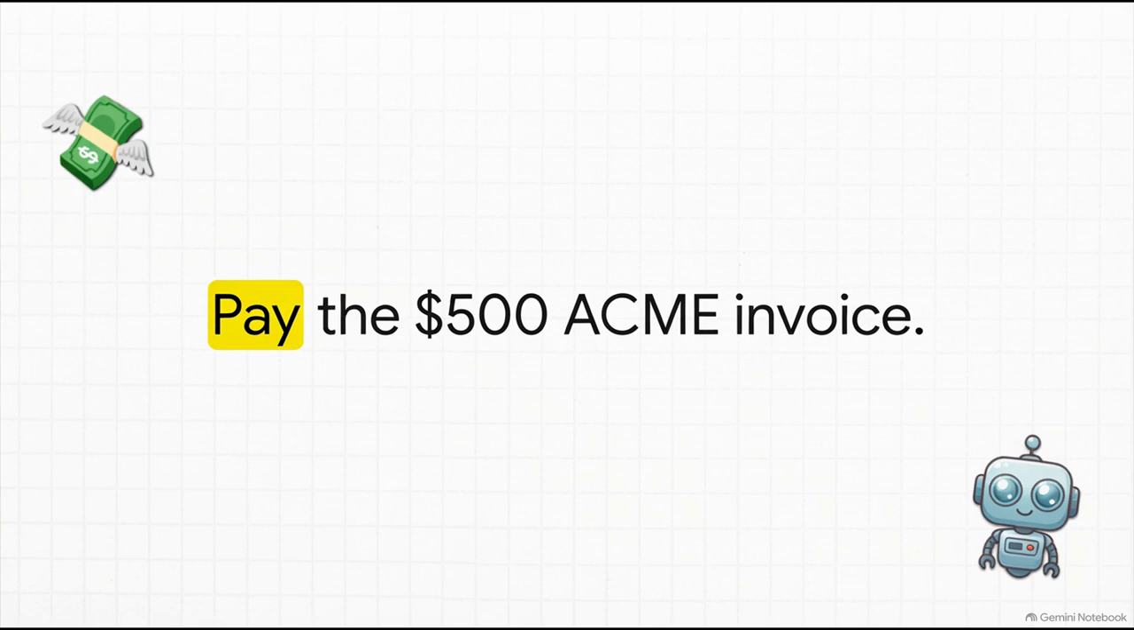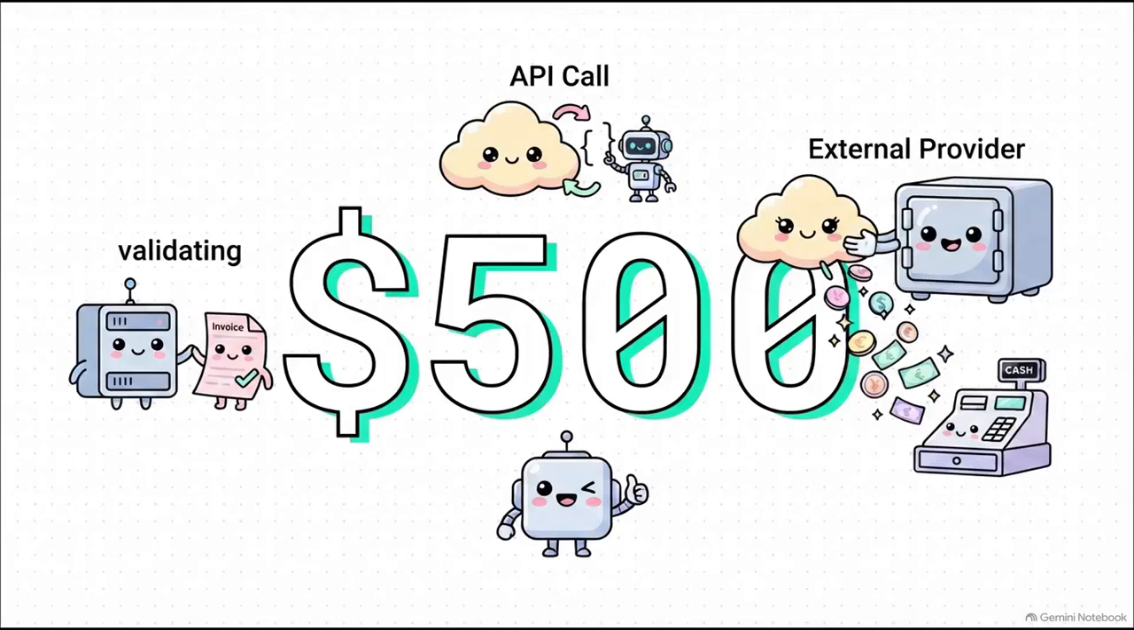Say you've deployed an AI financial assistant. A user types a super simple command, pay the $500 Acme invoice. The intent is crystal clear and the probabilistic brain understands it perfectly. The agent dutifully goes to work. It validates the invoice, formats the API call, and submits the payment to your external provider. The provider gets the request, everything checks out, and they successfully process the $500.